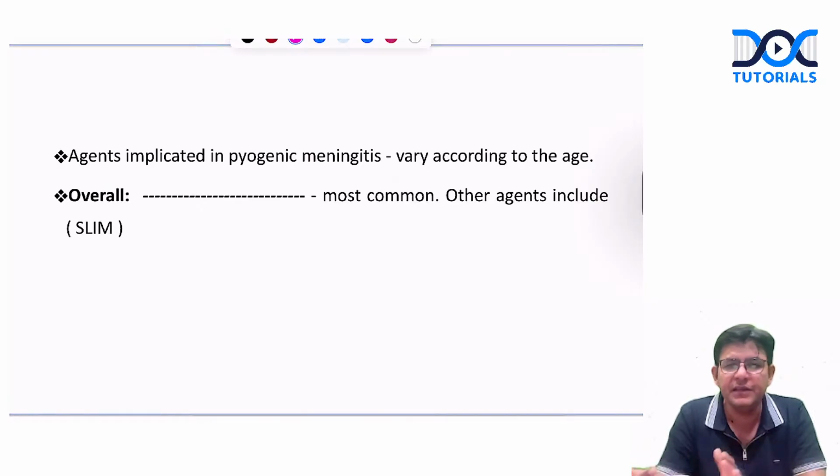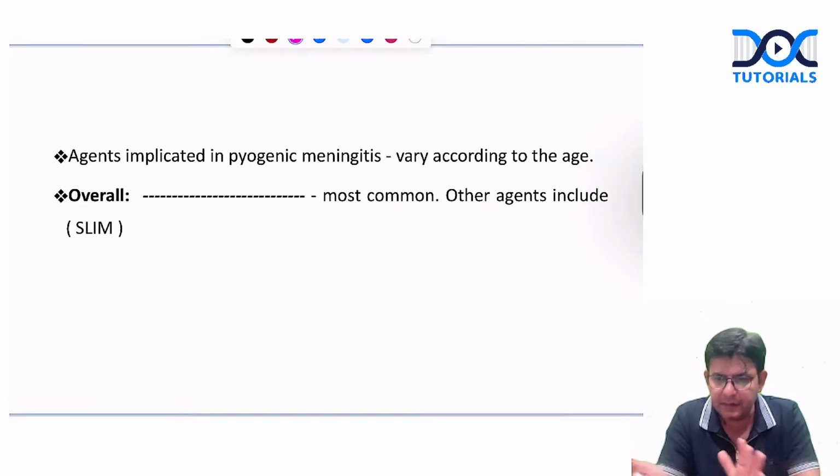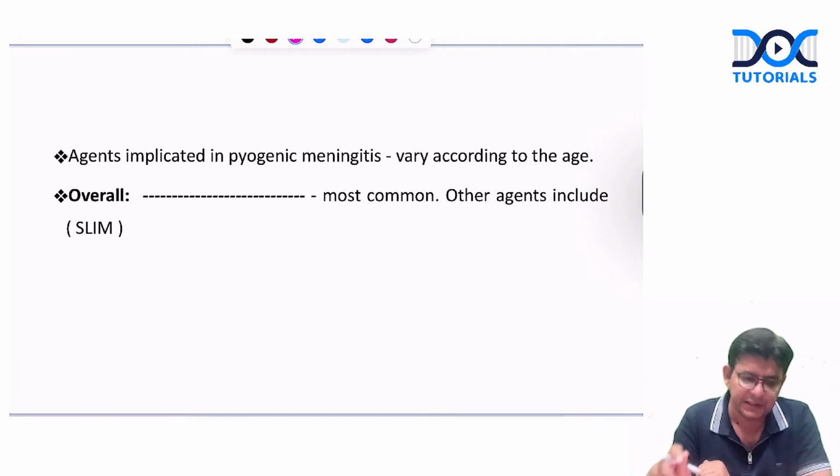Acute, because another one is chronic, and for chronic bacterial meningitis, one example is mostly Mycobacterium TB. Otherwise mostly they associate with what? Acute bacterial meningitis.